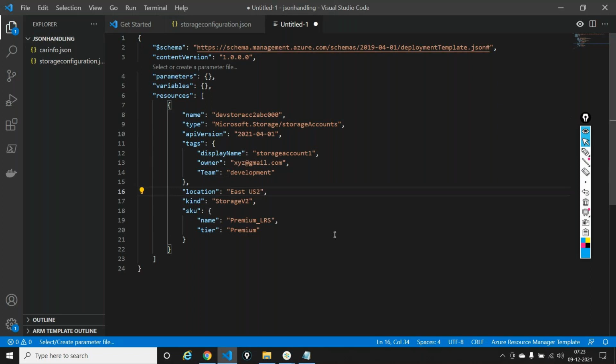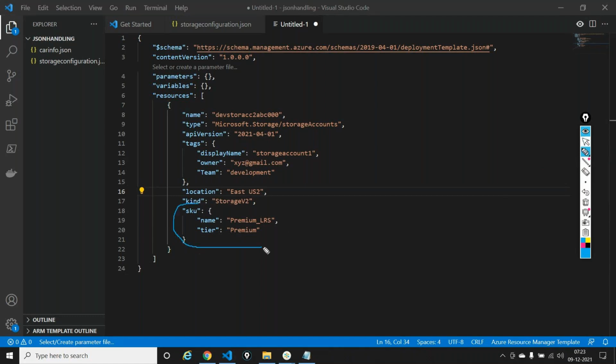Then you have something known as kind. You have blob storage. You have a couple of things out here. I'm taking something known as what? StorageV2. Whatever I was doing using PowerShell, I'm just passing all those parameters here in the ARM template. Finally, very importantly, you need the SKU, right? SKU meaning the replication. Now it's telling SKU, and then it is having two parameters out here.